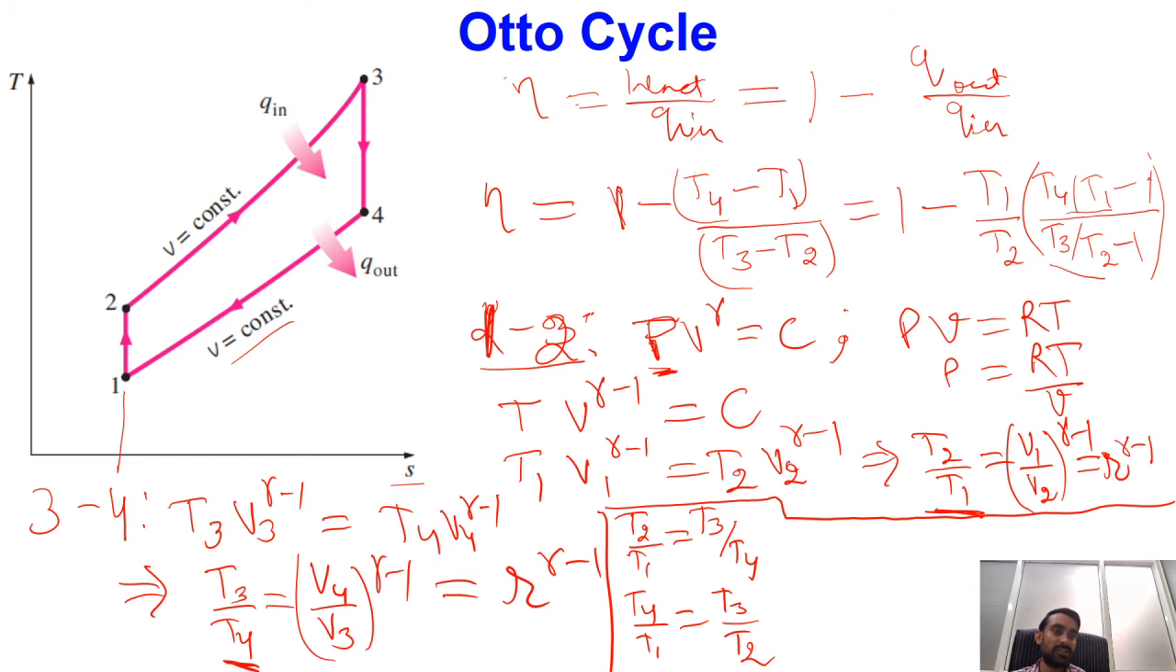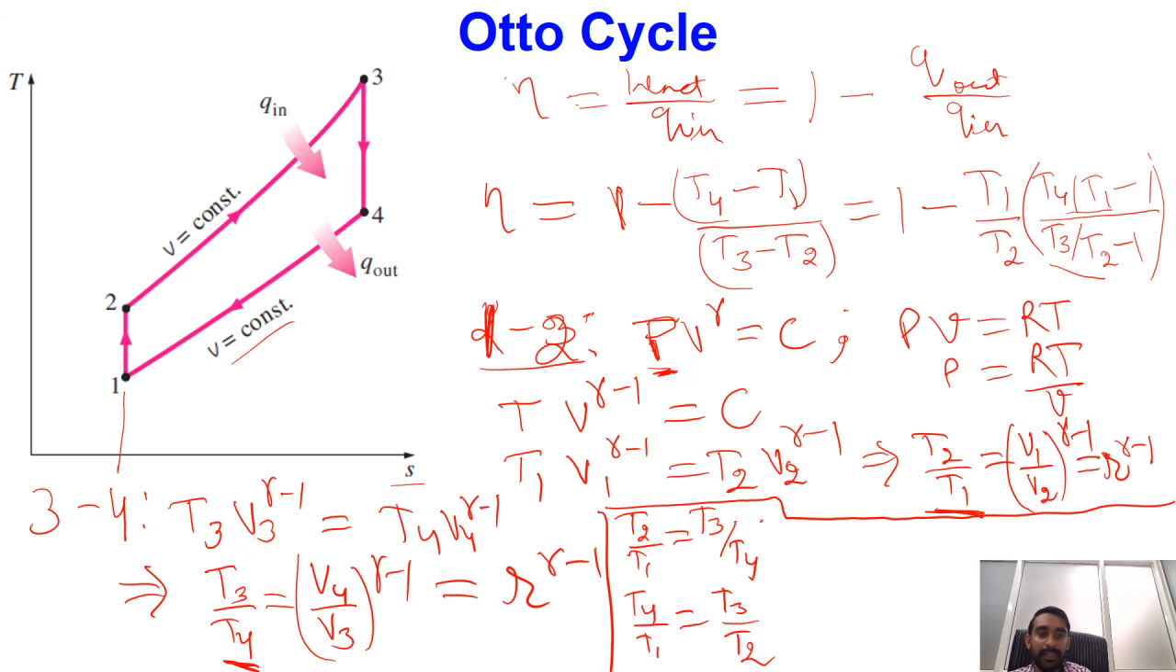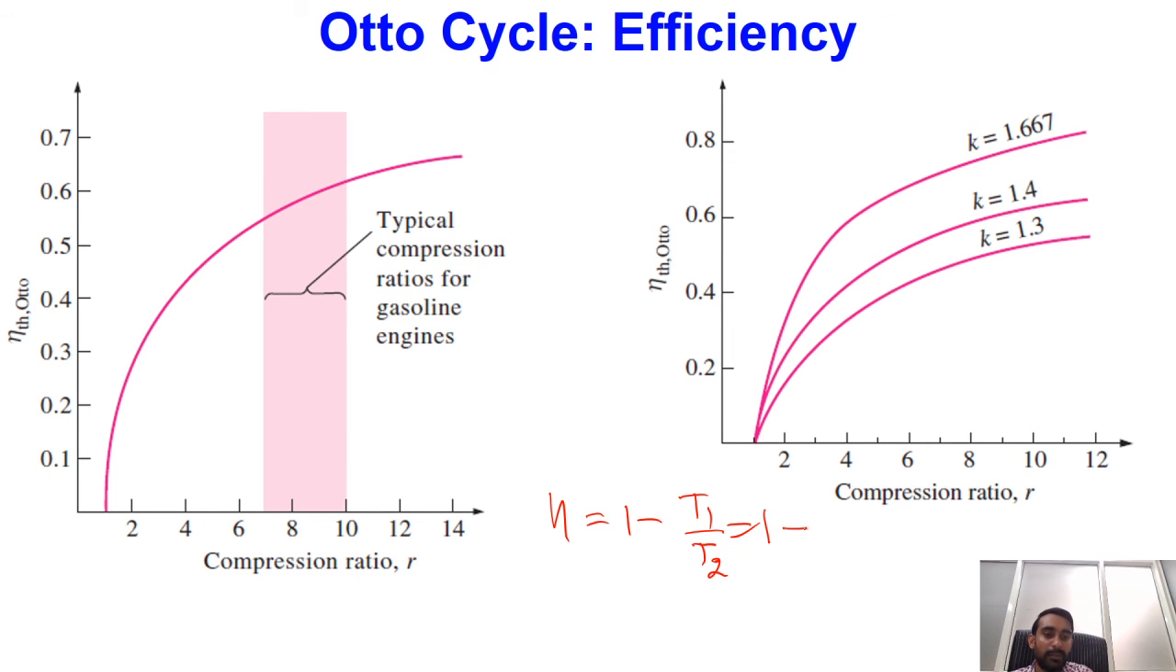So this term in numerator and denominator will be cancelling out, and ultimately we will find that our efficiency is equal to 1 minus T1 by T2. And we already know that T2 by T1 is r to the power gamma minus 1. So the efficiency is 1 minus 1 by r^(gamma minus 1). This is nothing but our efficiency of the Otto cycle.